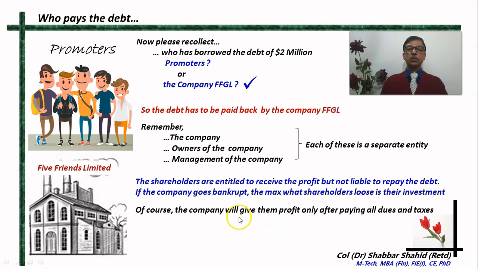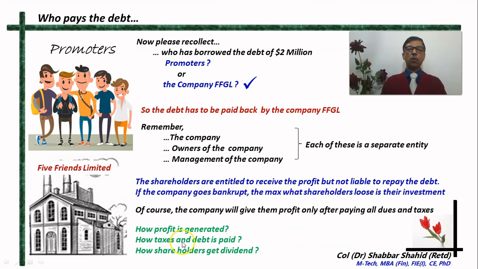So the company will give profit only after paying all the dues and taxes. Dues means the interest on this borrowed amount, and any other person who has lent money to the company, they will first receive the money, the government will receive the taxes, and then the profit which remains belongs to the shareholders, the promoters and the public shareholders both.